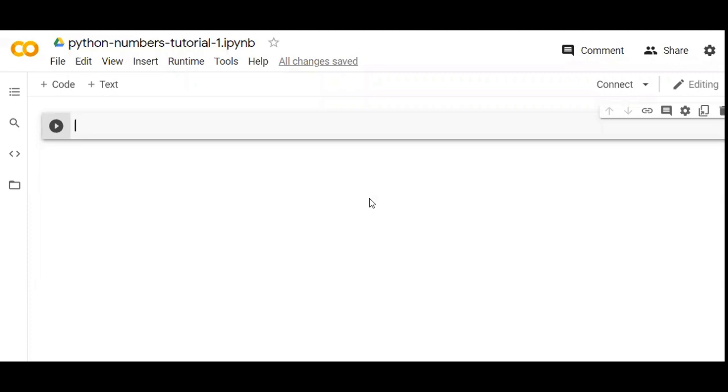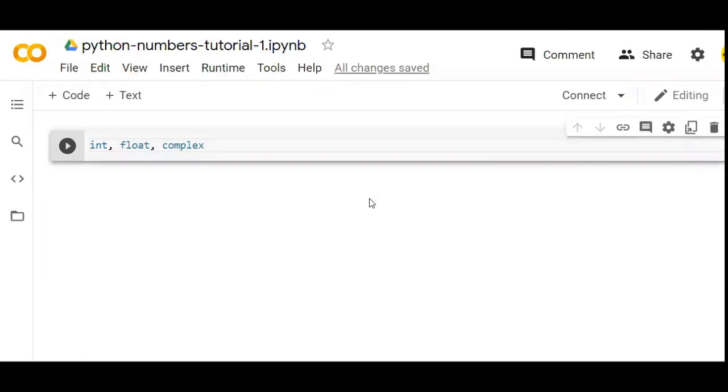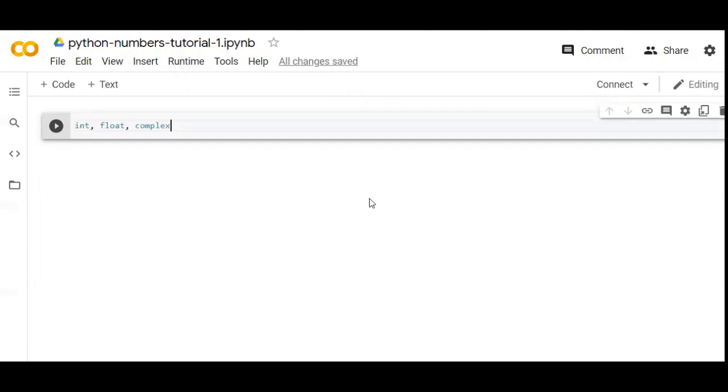So in this video we'll be covering the topic numbers in Python. Basically there are three data types which fall under the categorization of numbers in Python. The first one is integer, the second one is float, and the third one is complex. So these are the three data types that fall under the categorization of numbers in Python.